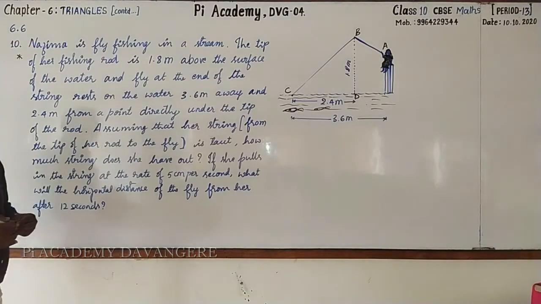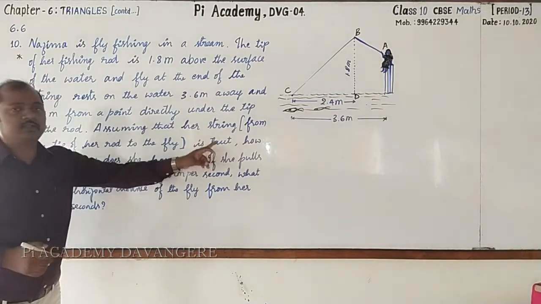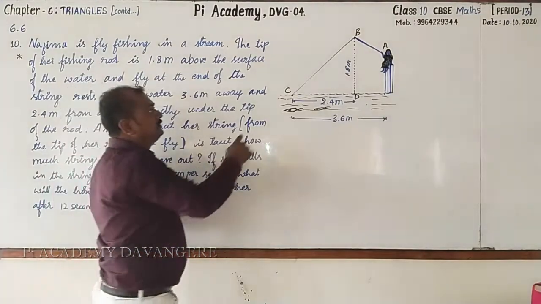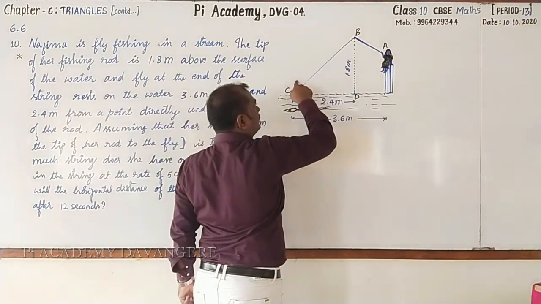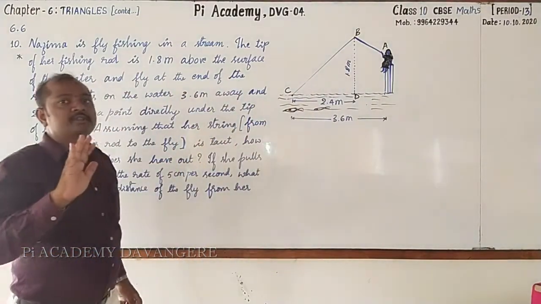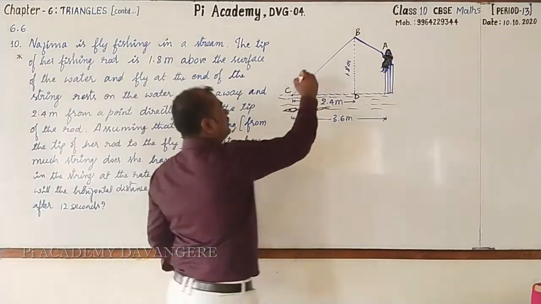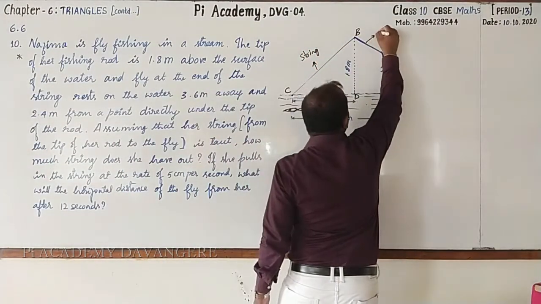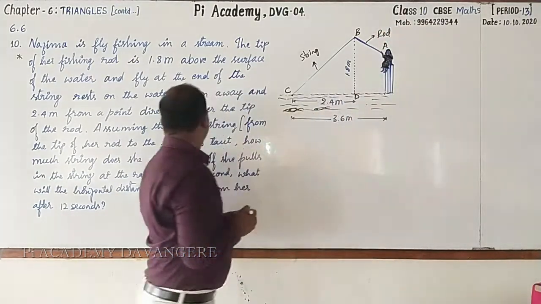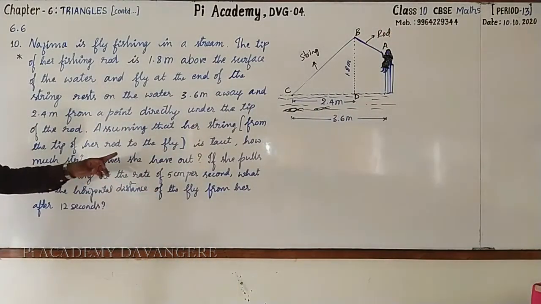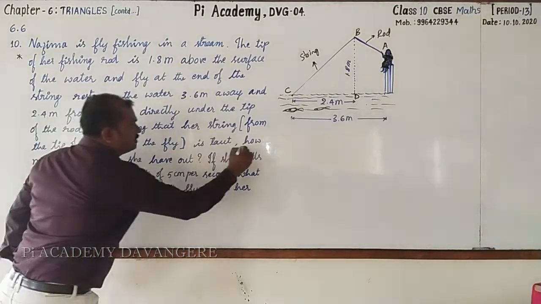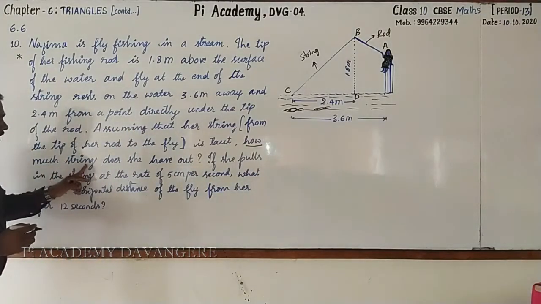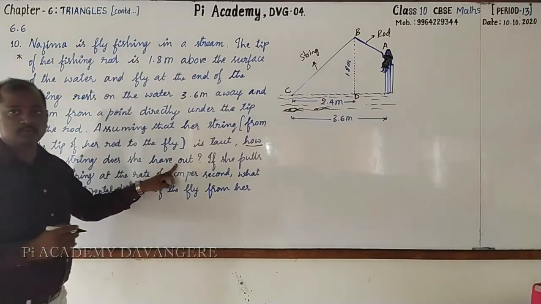assuming that our string is taut, this is the string, it is straight, it is not bent. Okay, here this is the string and this is the fishing rod. Next, now the question will start. How much string does she have out?